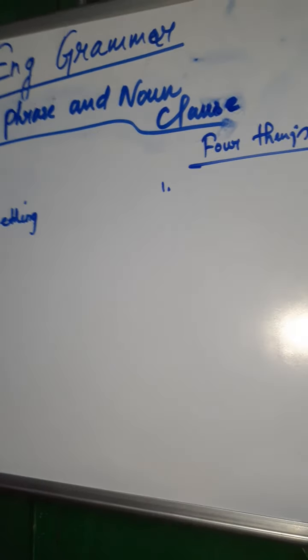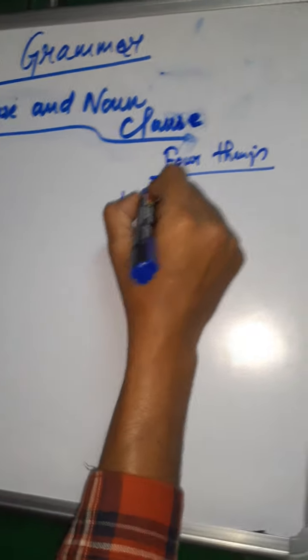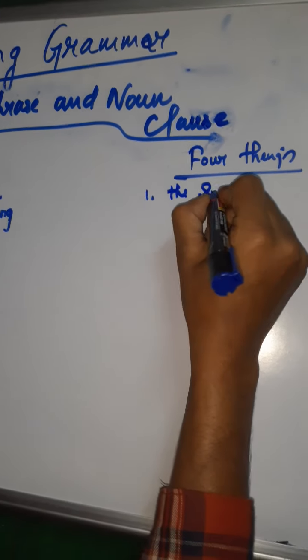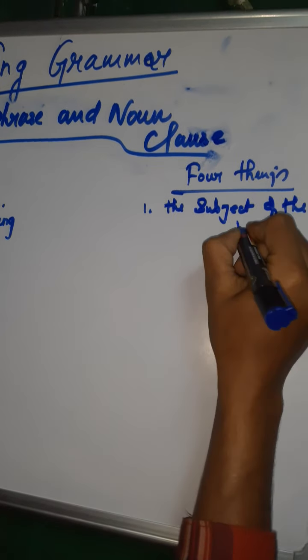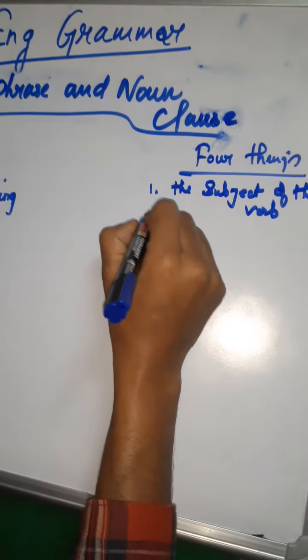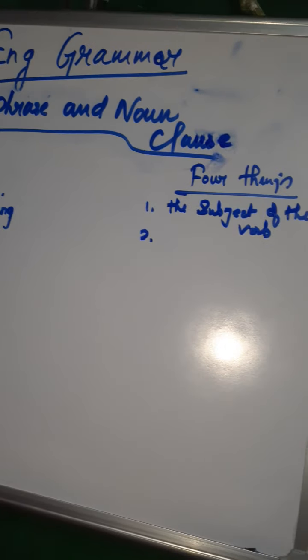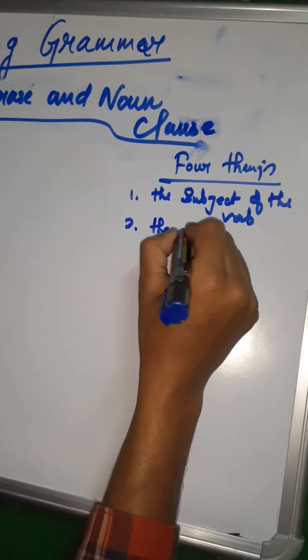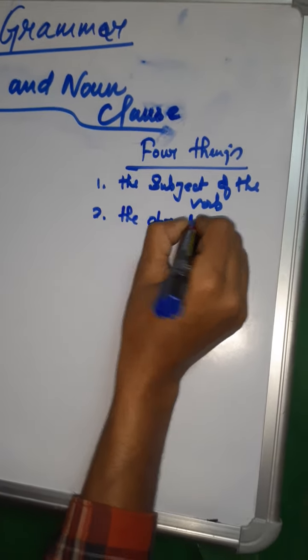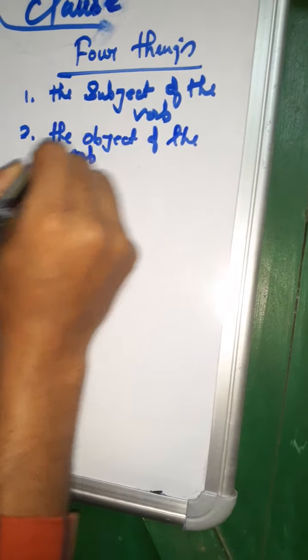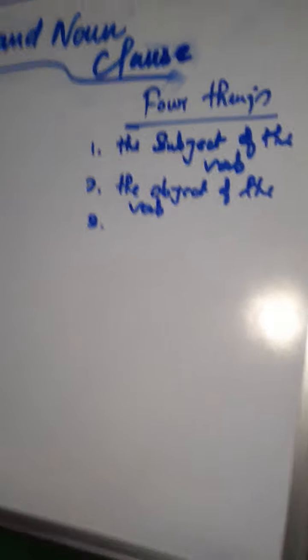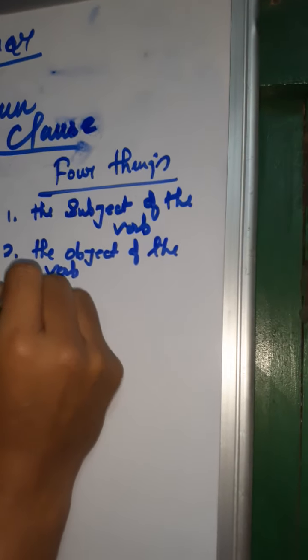Number 1, the subject of the verb. Number 2, the object of the verb. Number 3, the complement of the verb.